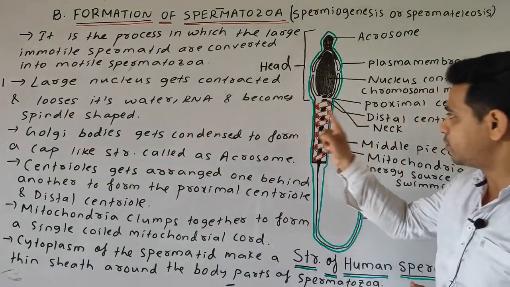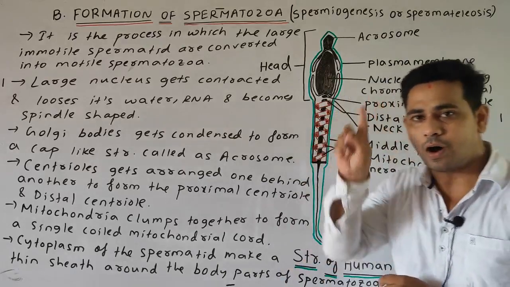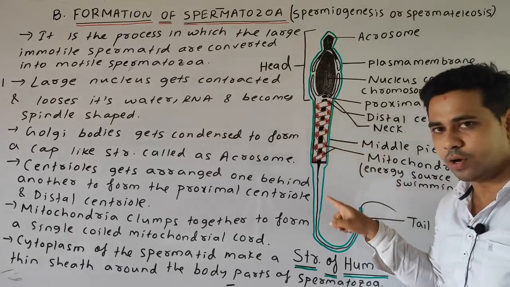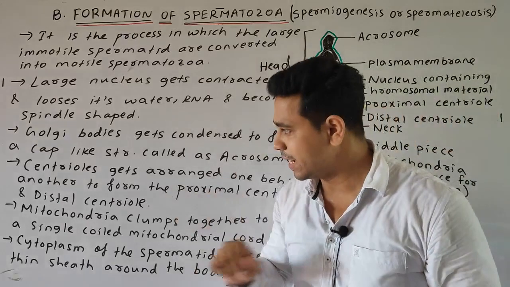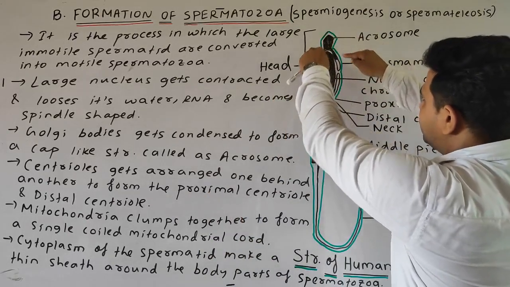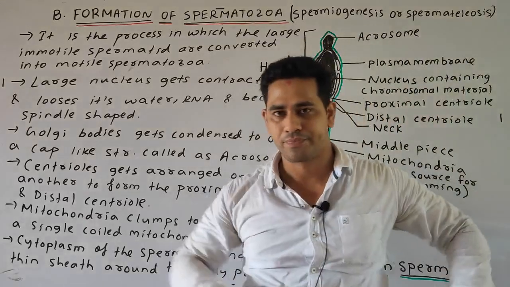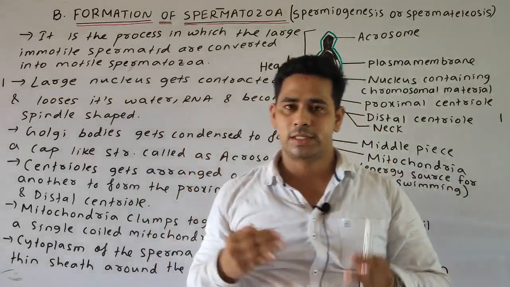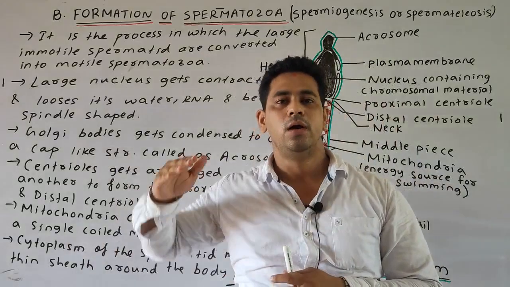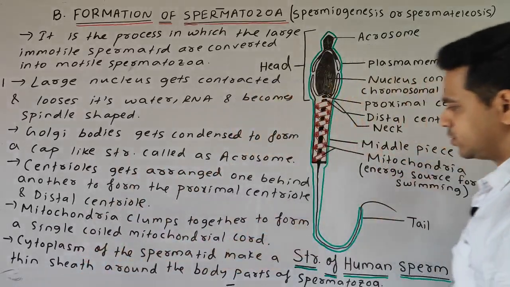Next, the mitochondria get clumped together to form a single large coiled mitochondrial cord, which is coiled around the axoneme or the axial filament. Okay students, in the last change, the cytoplasm of the spermatid is converted into a thin sheath that covers all around the body part of the spermatozoa. Okay, so this much you write. Next, how many days the synthesis takes and how much time the sperm can survive, I will write in the next slide. So this much please note down.